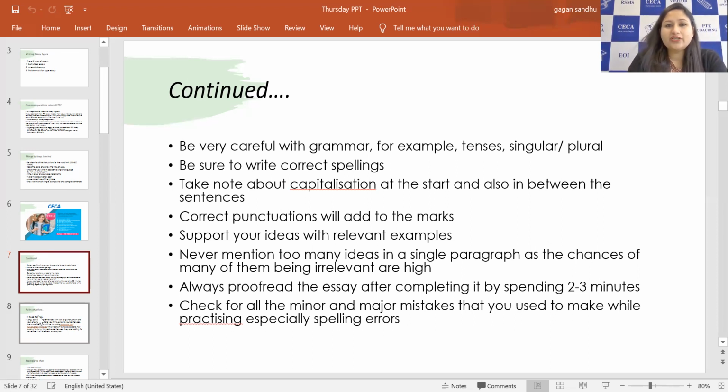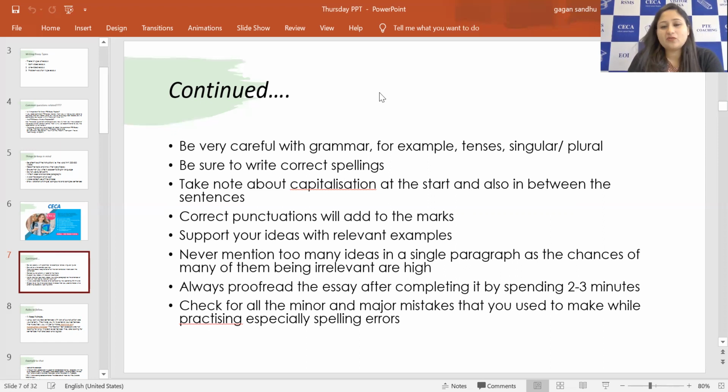Be sure to write correct spelling, and take note of capitalization. Spellings are very important. There is a specific, separate bar for spelling in the scorecard. If you're messing up the spelling, that bar will decrease your overall score. So it's important to take care of spelling errors. How can you do that? When you're writing your essay, write in the notepad, then copy and paste it into the Word document, and auto correction will tell you the spelling errors, punctuation errors, and spacing errors. This is how you can assess what sort of errors you commonly make, what you can do to avoid them, and how you can learn the better spellings.